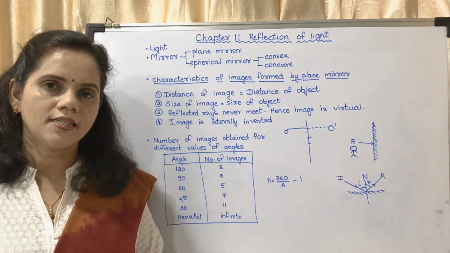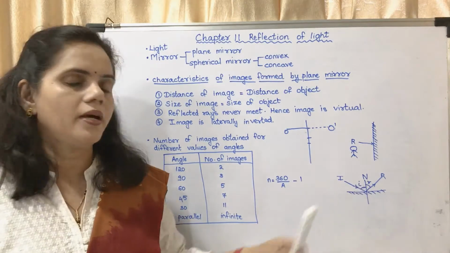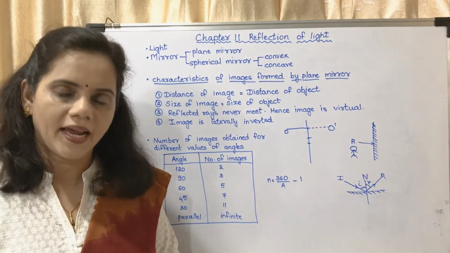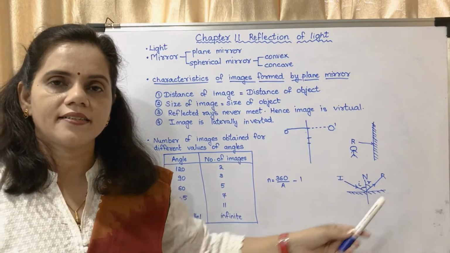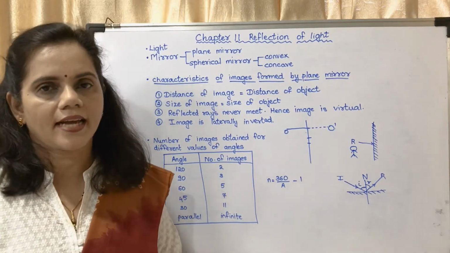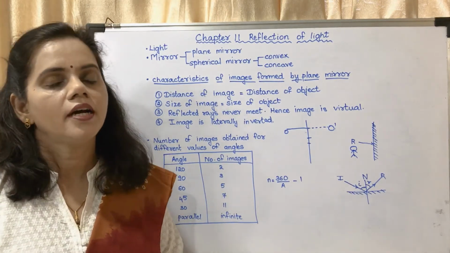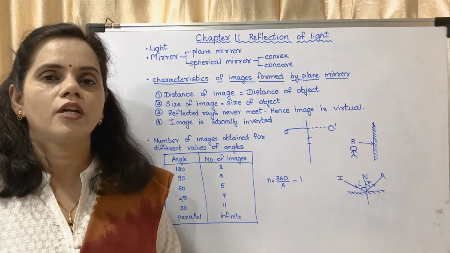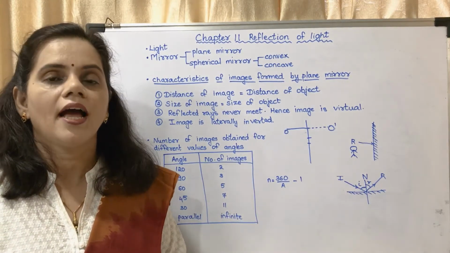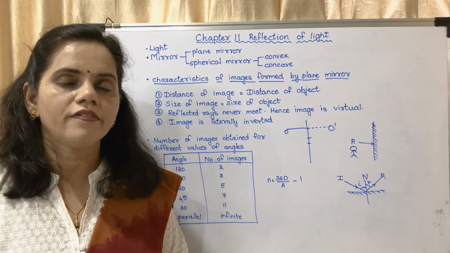The first law is the incident ray, the reflected ray and the normal lie on the same plane. Second, the incident ray and the reflected ray lie on opposite sides of the normal. You may see they are on opposite sides of the normal. Third rule, the angle of incidence is equal to angle of reflection. Angle i is equal to angle r. These are the laws of reflection.